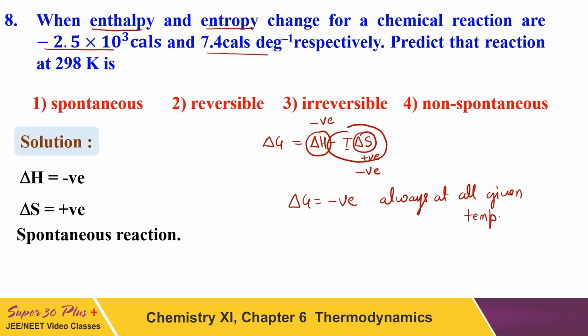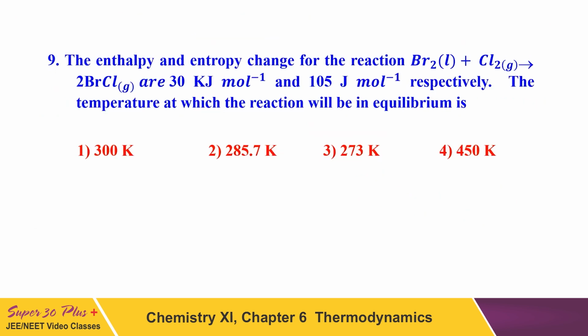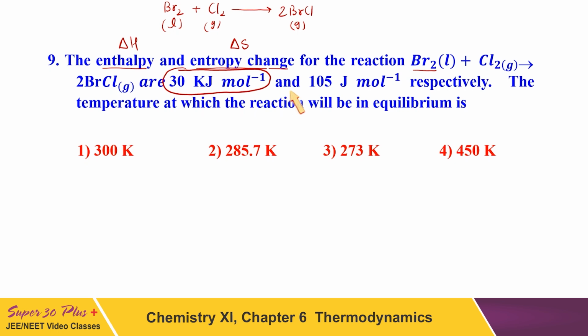So this reaction will be spontaneous for all temperatures. Another question. In this question, what is given? It is given enthalpy and entropy change, delta S, delta H for the reaction Br2 liquid. Let me write it again. Bromine liquid plus chlorine gas gives 2BrCl gas. Now for this equation, this is delta H and this is delta S.